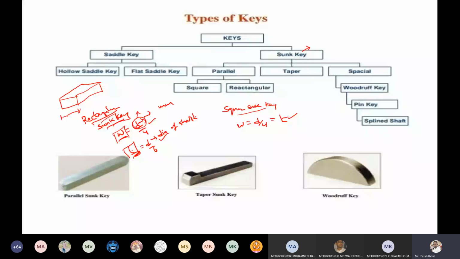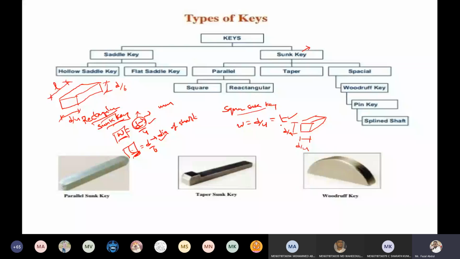The d by 4 and this is the d by 6. Okay, after calculating width and thickness you show them here, and the length depends upon your requirement. The length is what you select depending upon your requirement. In the same manner here also for the square key, both width and thickness are d by 4, where d is the diameter of the shaft.